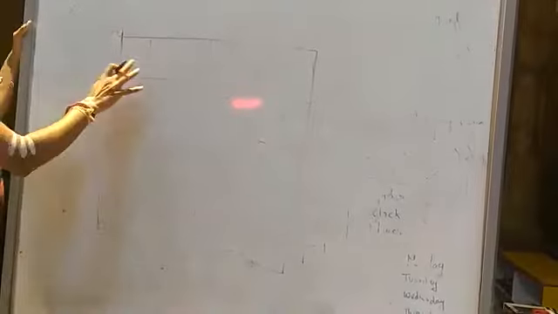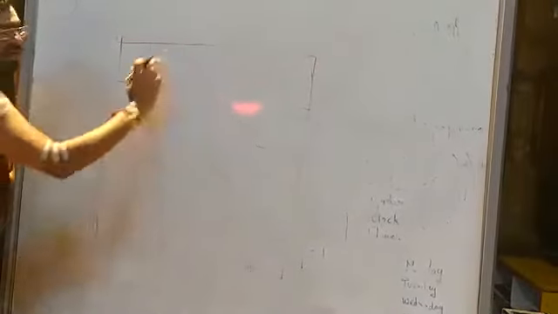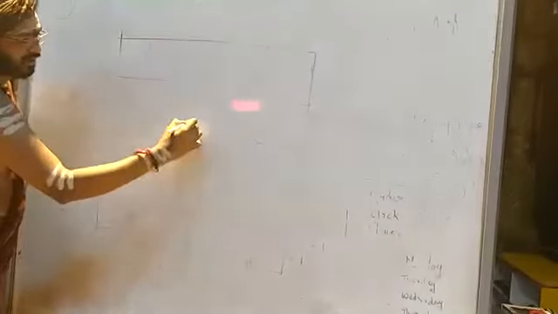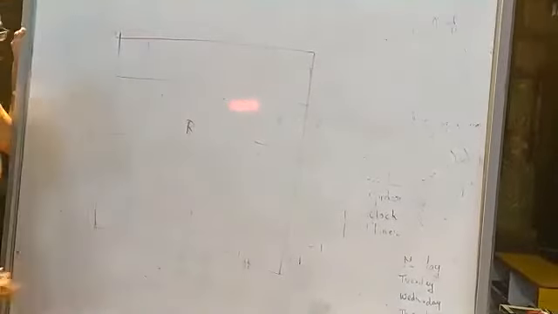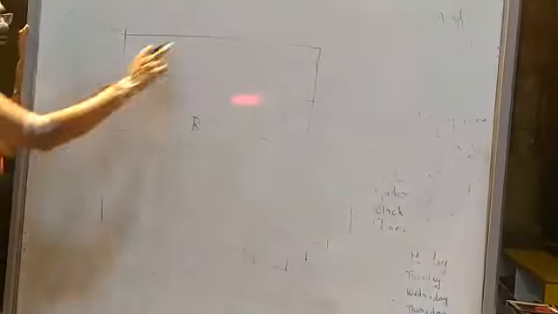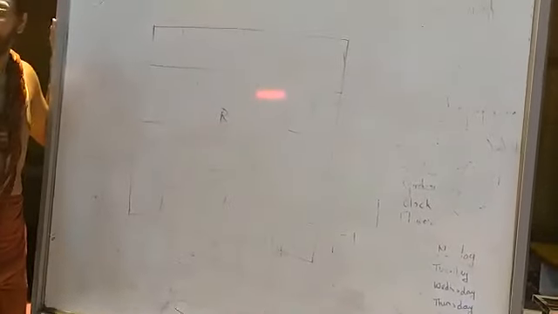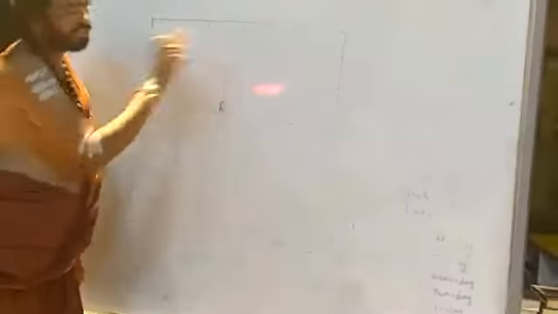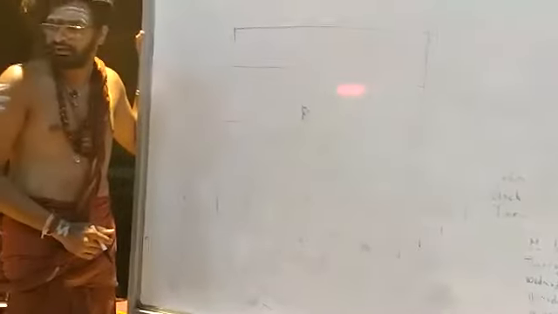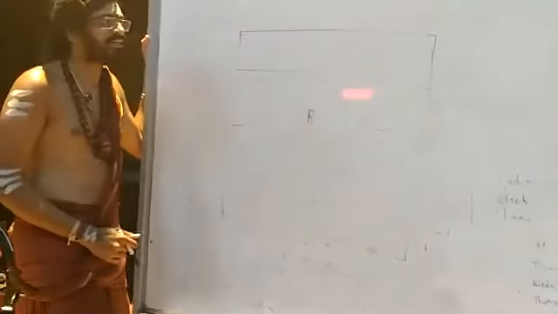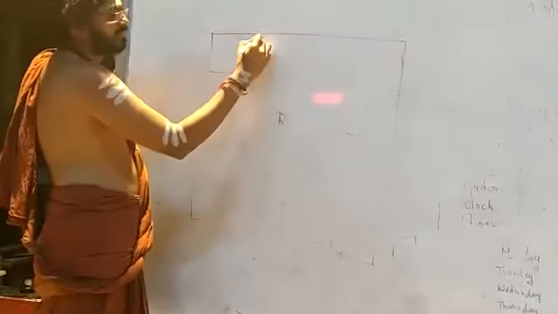So, how many boxes are here? 12. Around this square called R, how many boxes are there? 12. So, these 12 will be the Rashis in a representation. This is 360 degrees. The 360 degrees is divided by 12, so each is 30 degrees. So, what is the first Rashi? Mesha Rashi. The Mesha Rashi starts here.